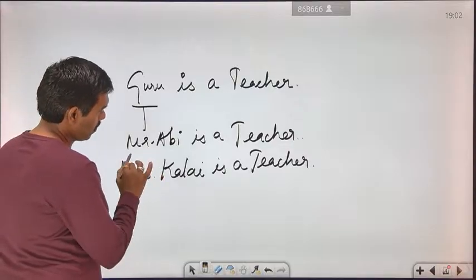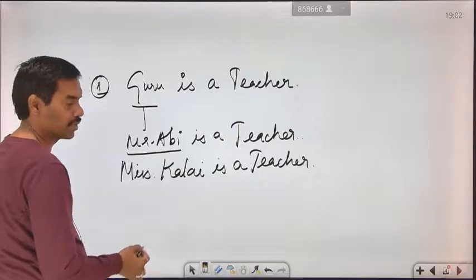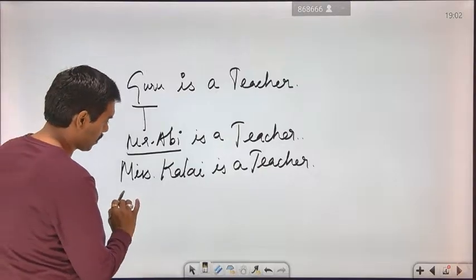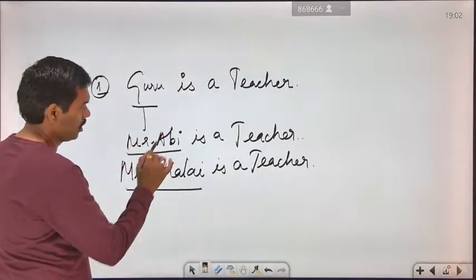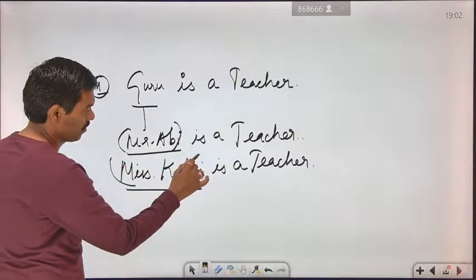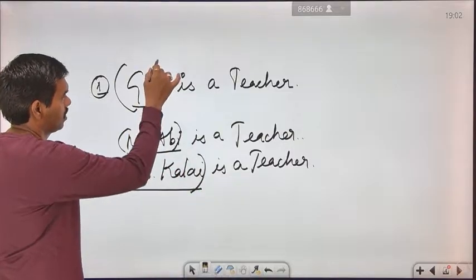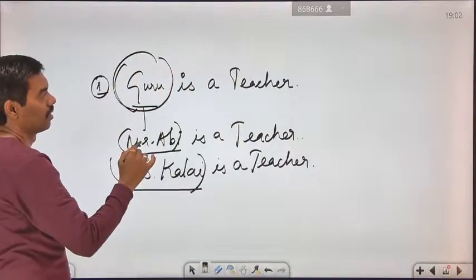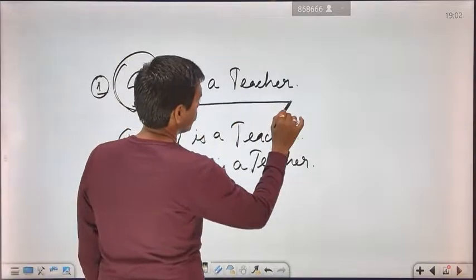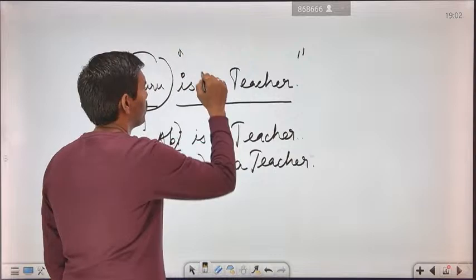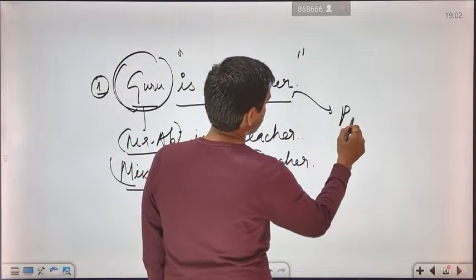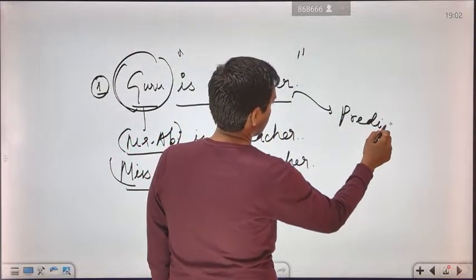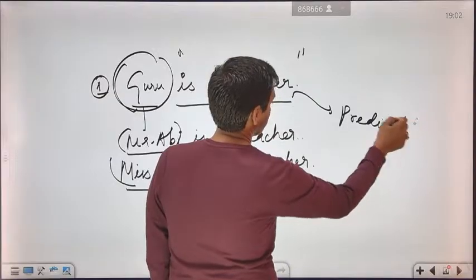So here, what is the subject? The subject will be represented in terms of Mr. Abi, or the subject will be represented in terms of Miss Kalai. So this portion will be represented in terms of subject. So here, Guru will be the subject, and is a teacher will be represented in terms of predicate.